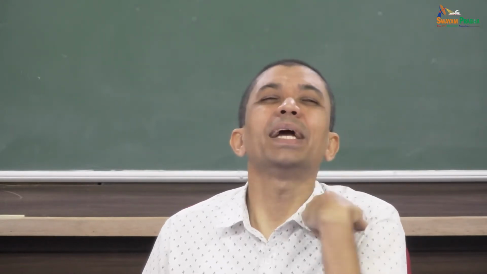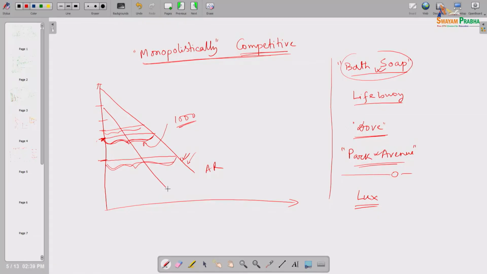Now, for the Lifebuoy producer, earlier the market demand curve was the demand curve for my product only, because Lux was not available. Now Lux enters. So where will the demand curve for my product be? Definitely somewhere to the left; it should shift leftward. Why leftward? Because I will have this kind of demand curve for my product, and another such demand curve will be for the Lux product, and if I take the horizontal summation of those two, the market demand curve will result. That is the demand for the entire market, the demand for bath soap only.